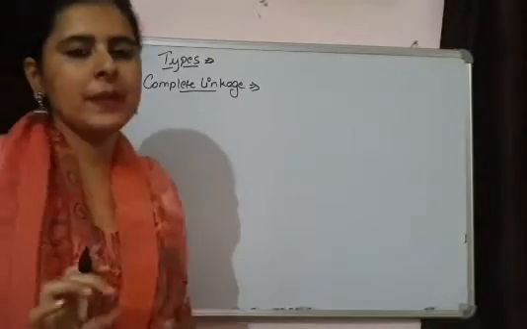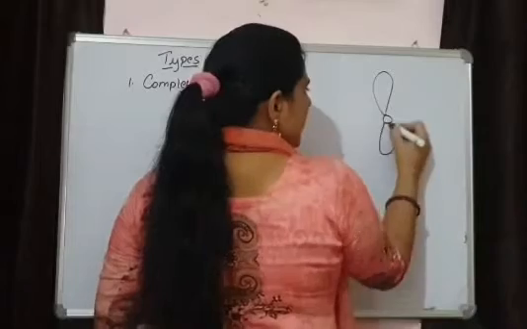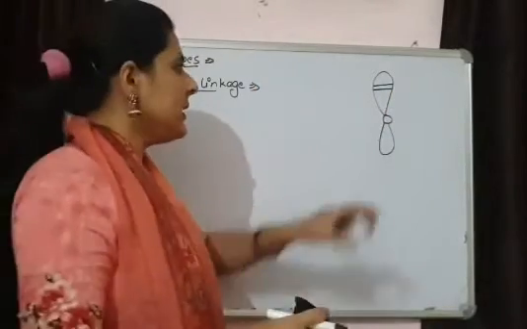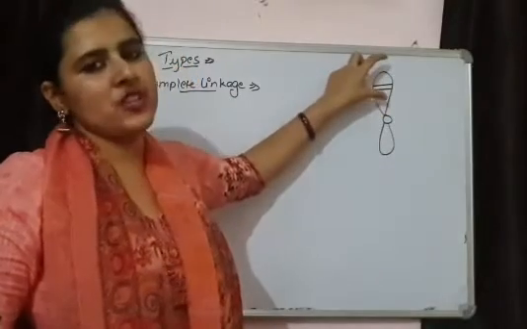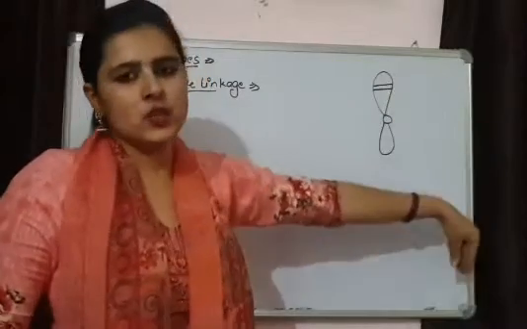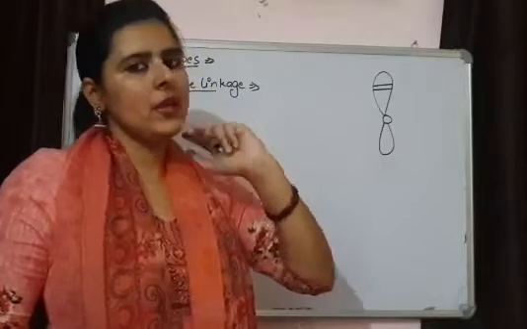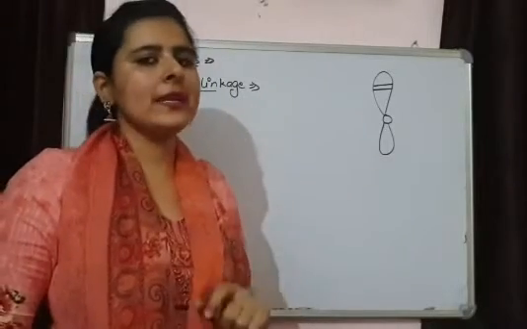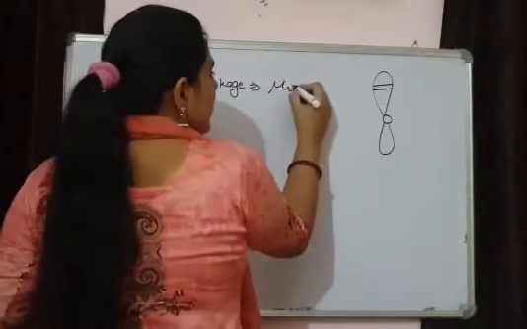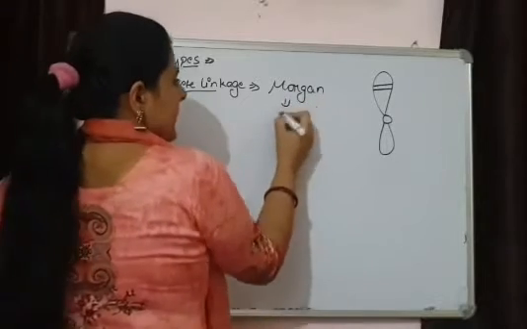Complete linkage simply means that two genes are present very near to each other. They are located very near, and the chances of separation are very less. They are always going to be inherited together. So here all the combinations formed will be parental type. We are not getting recombinants. This was explained by Morgan, again by performing an experiment in fruit fly.